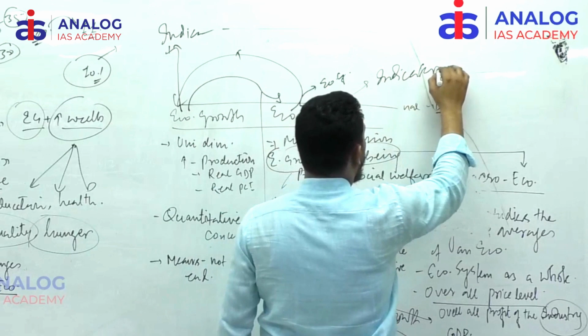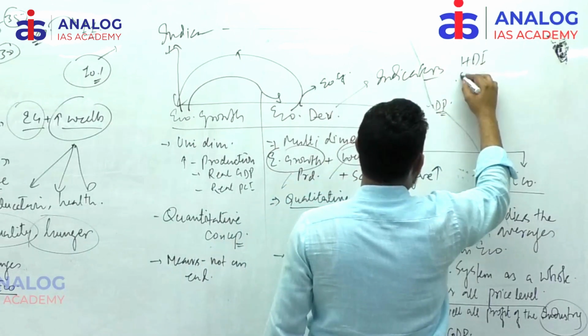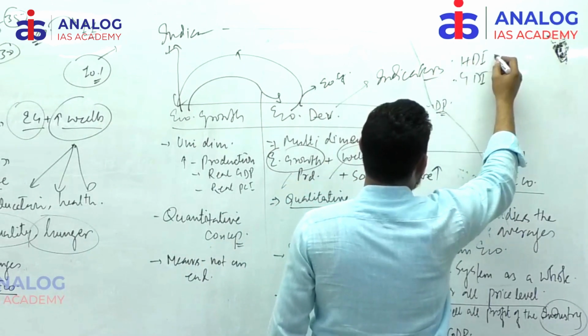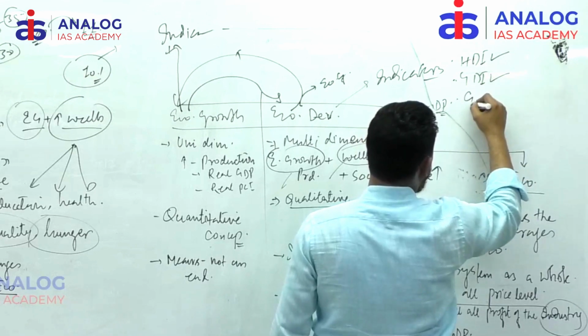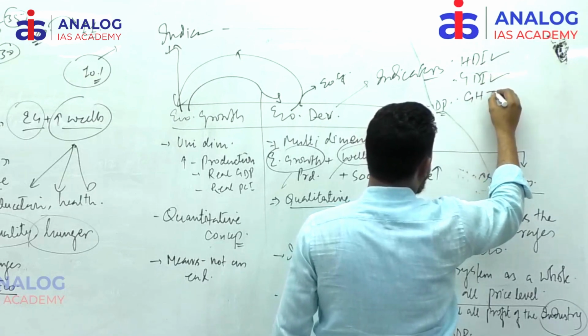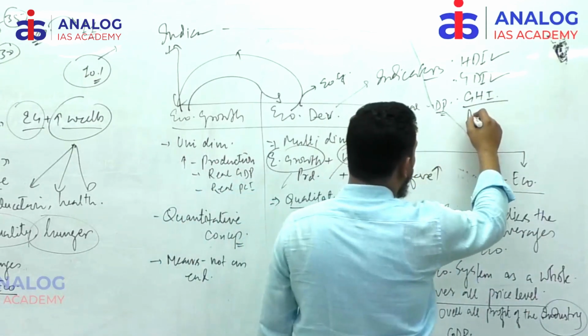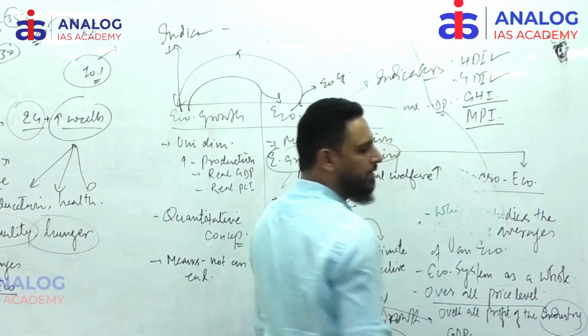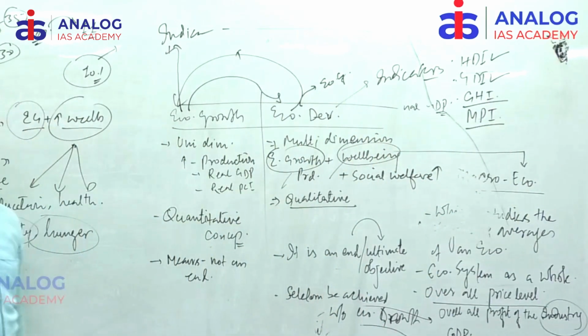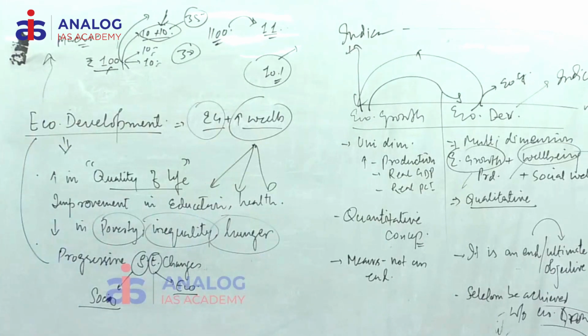So write down the economic development indicators: HDI, Human Development Index; GDI, Gender Development Index; GHI, Global Hunger Index; MPI, Multidimensional Poverty Index. These are all the indices which are important for checking whether a country is on the track of economic development or not. Clear?